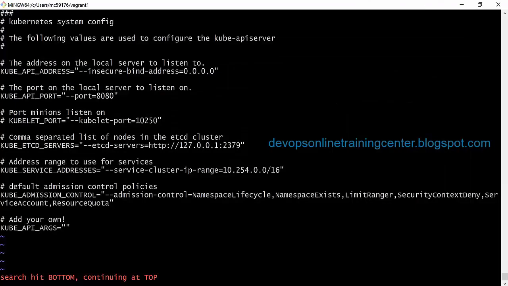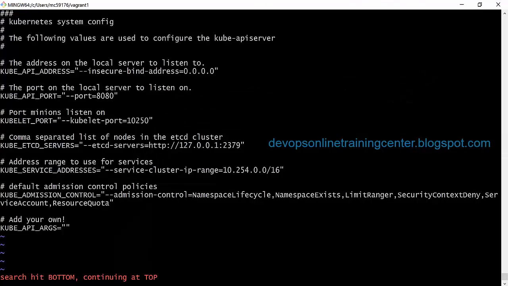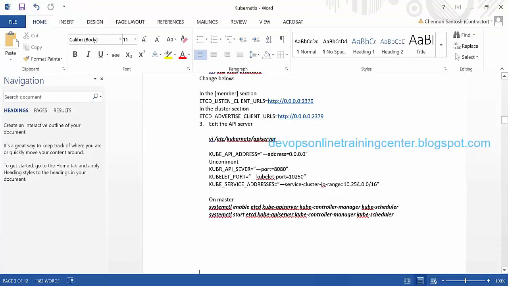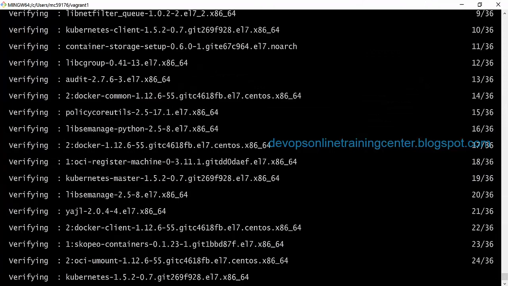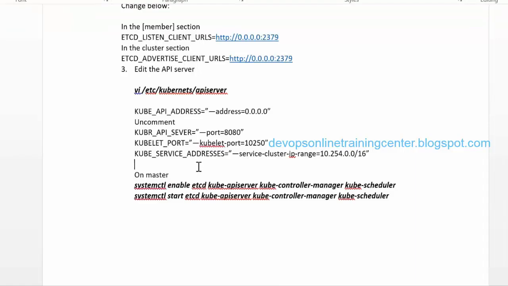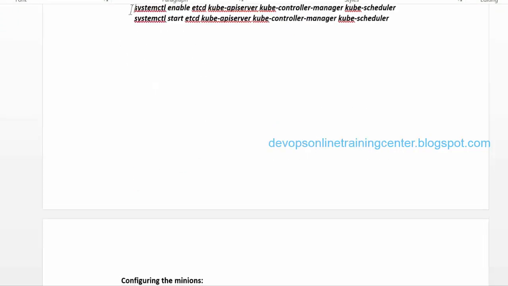Kubelet port also we need to uncomment so that it listens on the port 10250. So here we have kube etcd servers. So this also we need to change it to 0.0.0.0. Okay, and yeah, I think that's all. Remaining all default. You can just save this, and with this the master configuration is completed, right? Then we need to execute these commands. So this will enable the etcd, API server, controller manager, scheduler and all, and it will start.